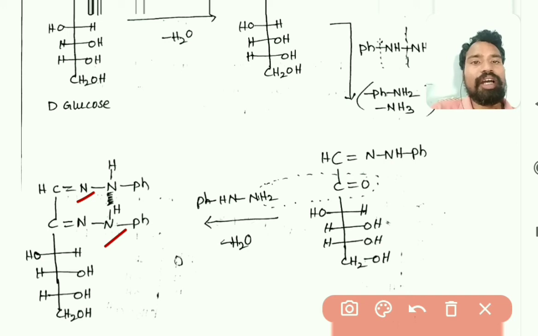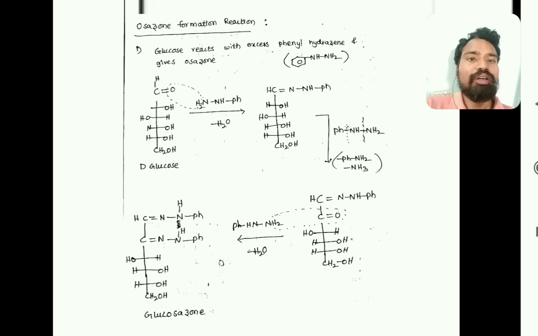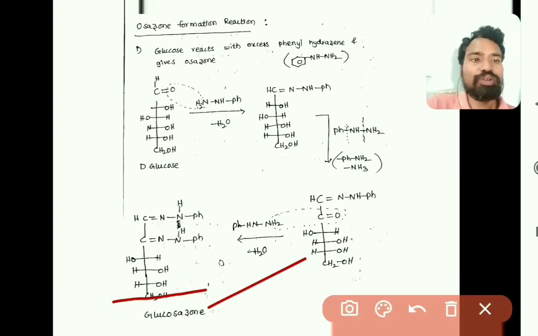So this is called an osazone. As glucose is forming an osazone, this is called glucosazone.